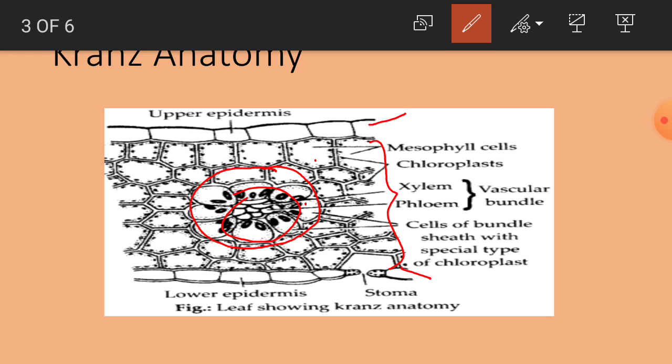dark phase. Actually, in C3 plants, the dark phase is carried out in the name of C3 cycle or Calvin cycle. But here in C4 plants, we can see two cycles, both the C4 cycle as well as the C3 cycle.